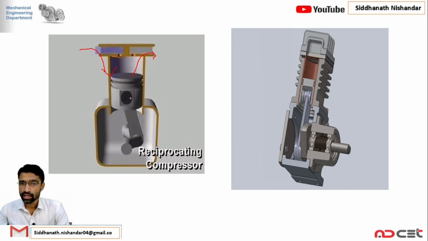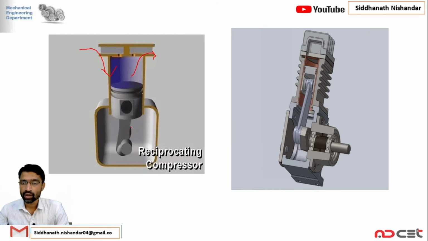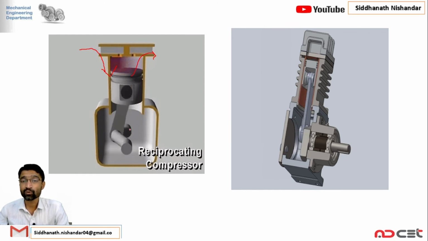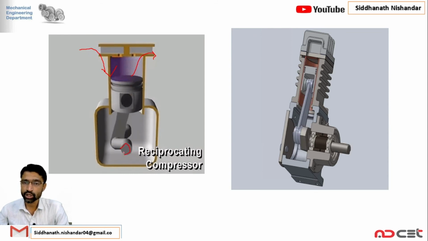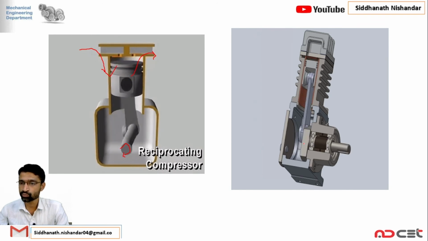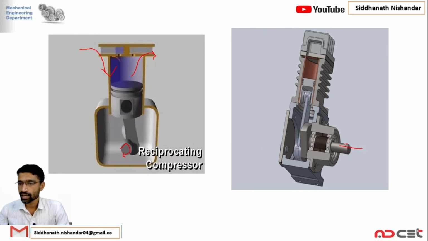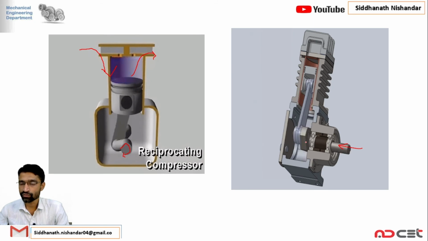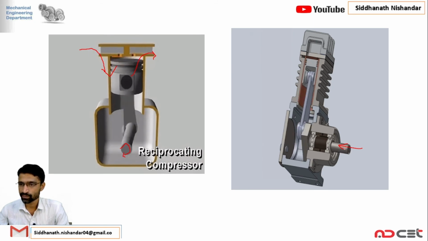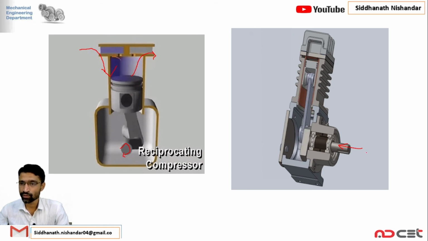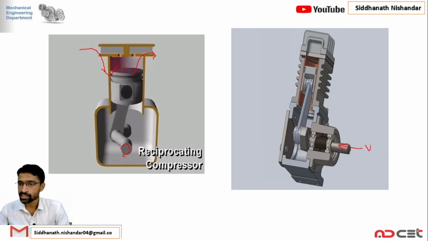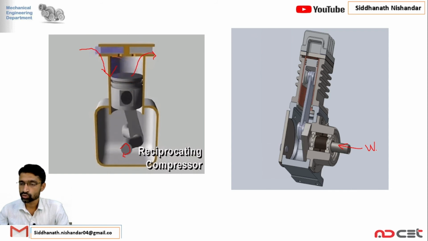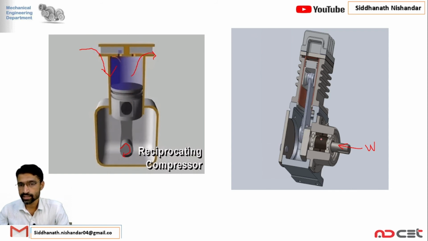This compressor is not a prime mover, it is work consuming. The reciprocating motion depends on the crankshaft, and the revolution of the crankshaft depends on an electric motor. So here I rotate the crankshaft with the help of an electric motor. So what kind of work is supplied here?